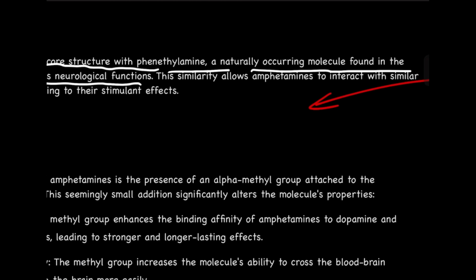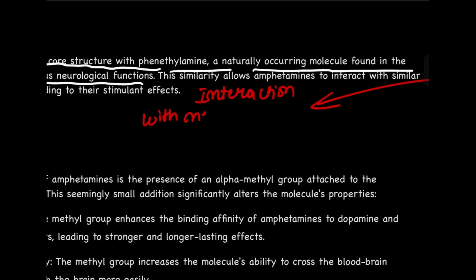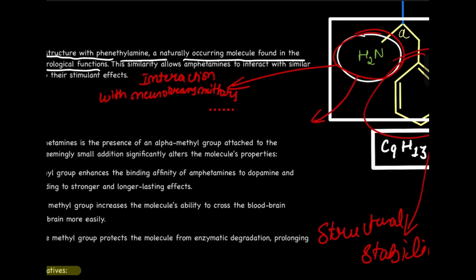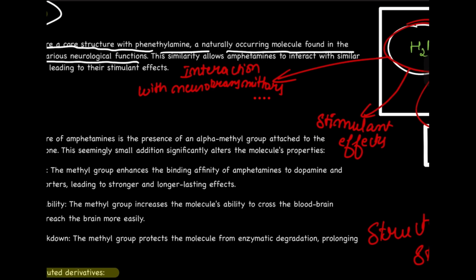The first one is interaction with neurotransmitters. And the second one is contributing to a stimulant effect. Now, what do I mean by interaction with neurotransmitters?